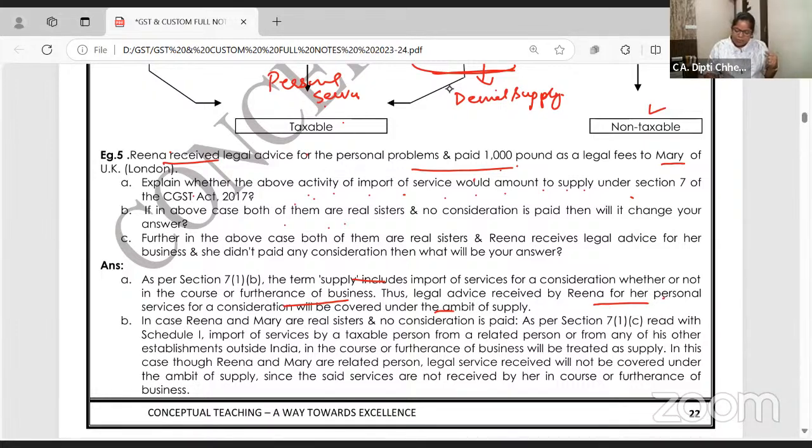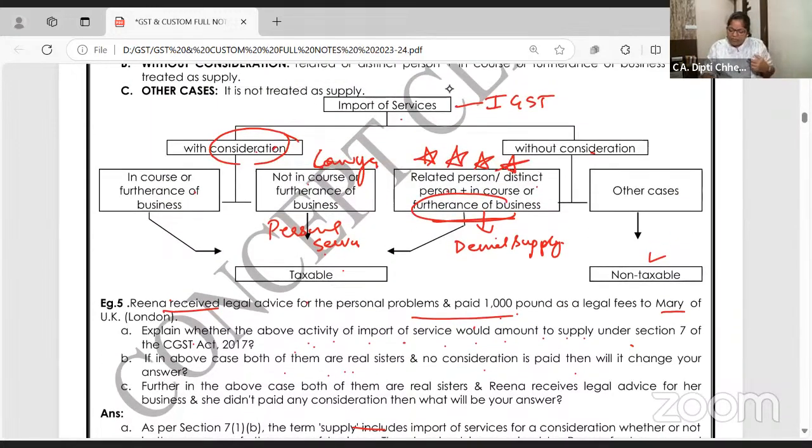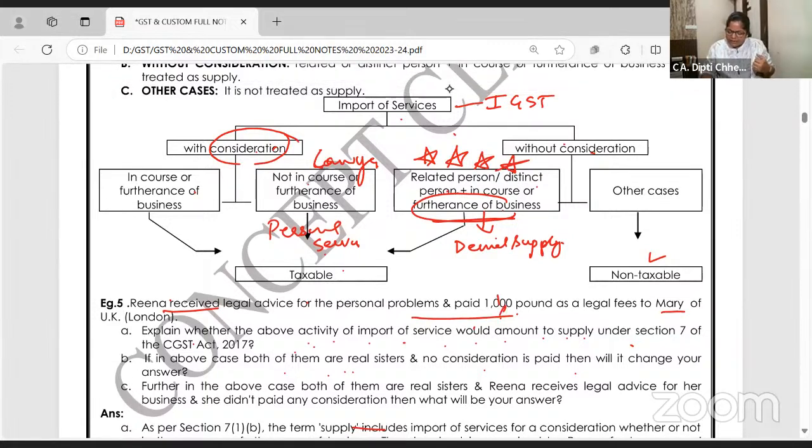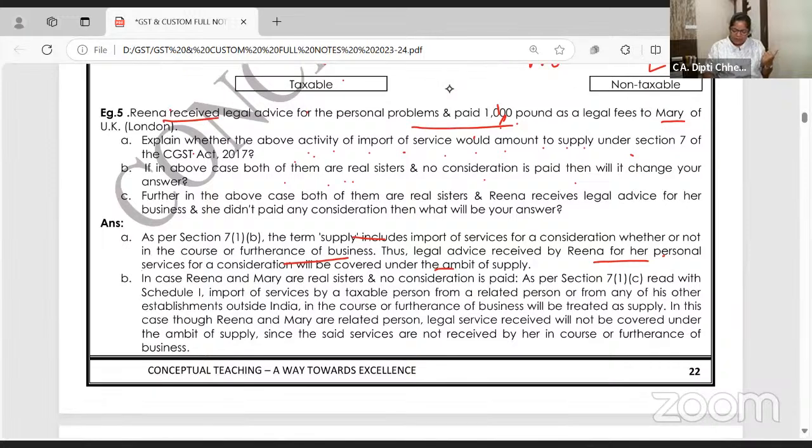In the above case, both of them are real sisters, but no consideration is paid. Answer will not change. Even if both are related, without money, no dollar, nothing, still it will be treated as deemed supply. Just put it in your mind. It will be clear. Import of service without consideration from related person, taxable.